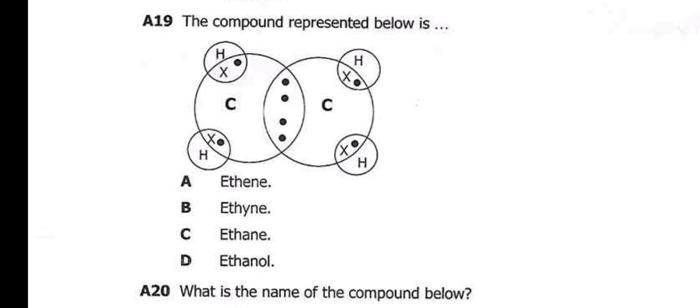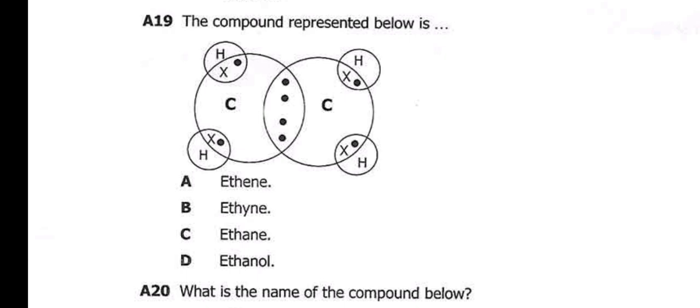Now from the options we can see that all these start with eth. That's number 1. Now there's ethene, there's ethyne, there's ethane, and there's ethanol. Ethene is an alkene. Ethyne is also an alkene, but the one with a Y. Then ethane is an alkane, rather. Then ethanol, of course, is an alcohol.